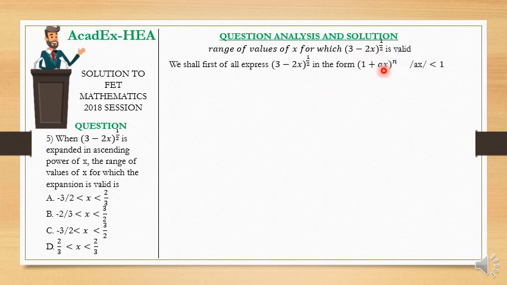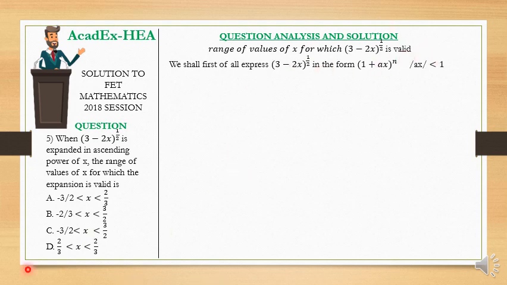And then when we have already expressed this in that form, it is going to be valid where the absolute value of ax is less than 1. The absolute value of ax must be less than 1. Then we say that it is valid. Then we'll have that as a range of values.